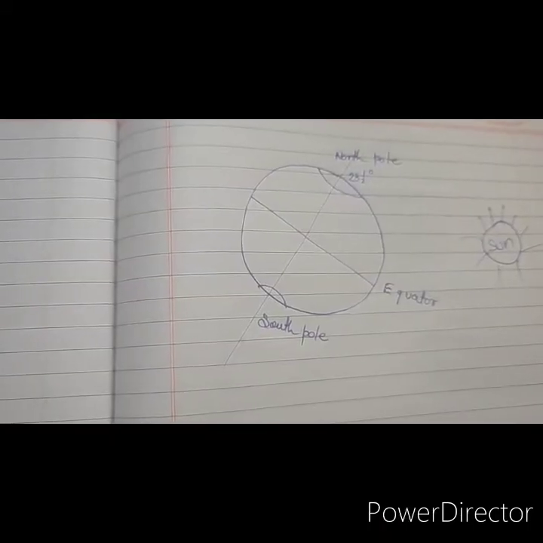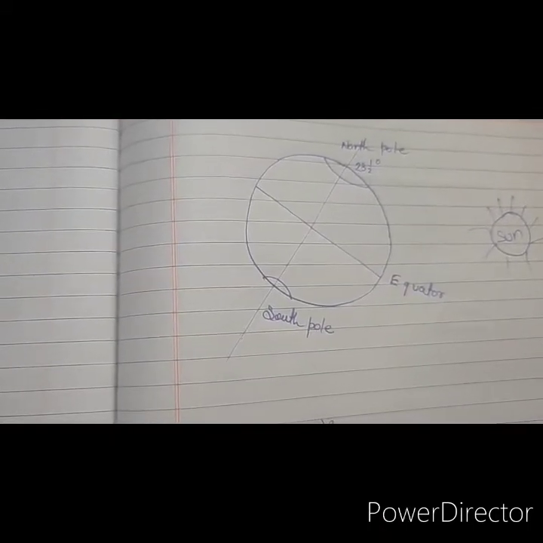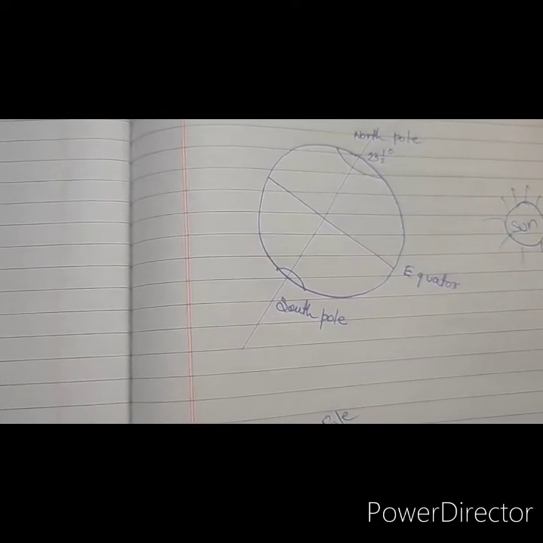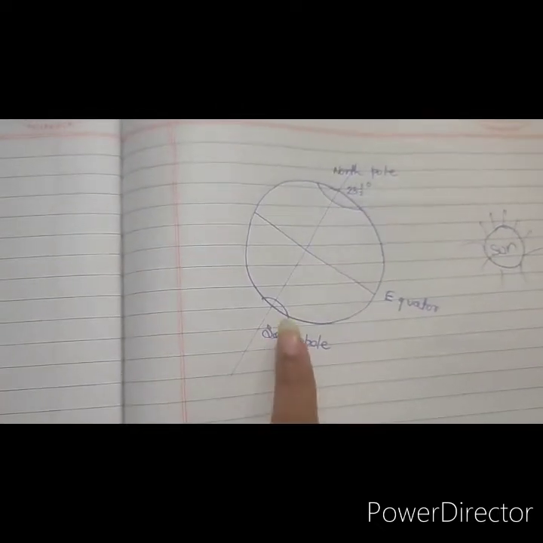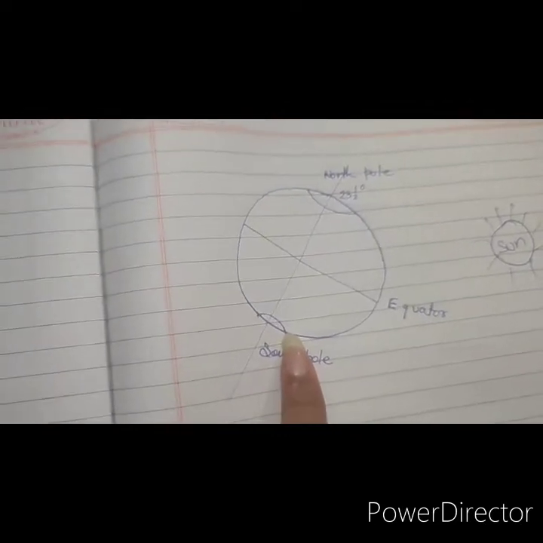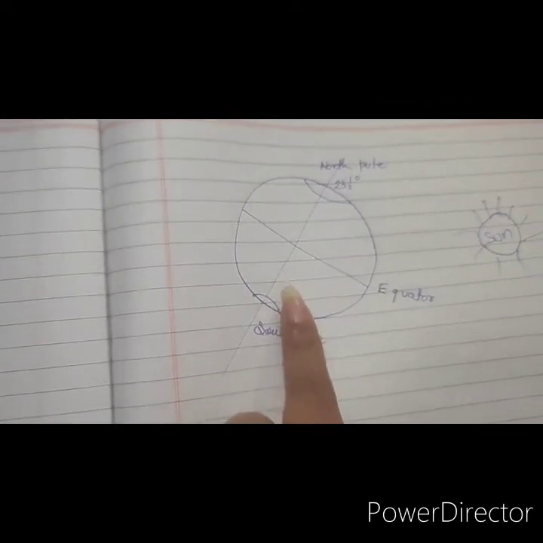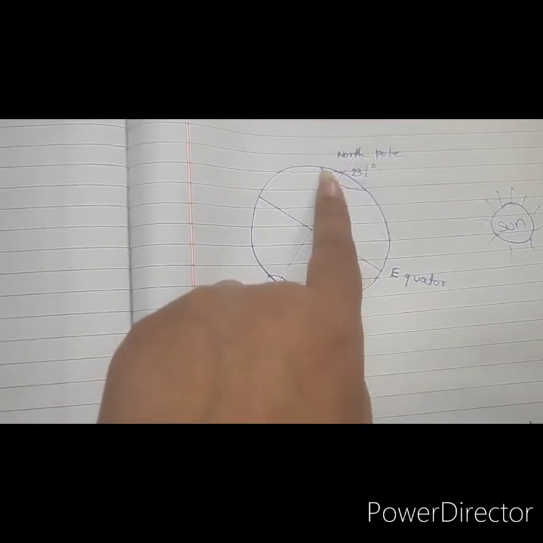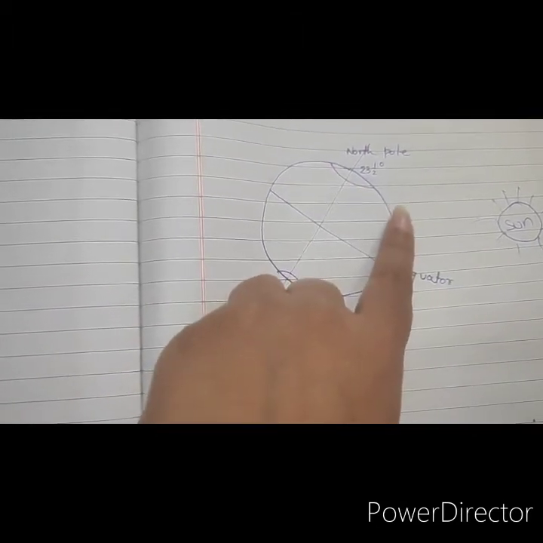Now, with the help of this diagram, I will tell you how seasons are caused. If you look at the first diagram, you will see that the north pole leans toward the sun.